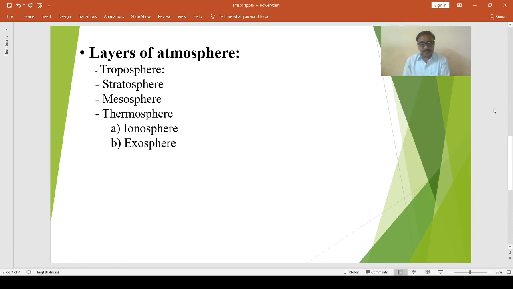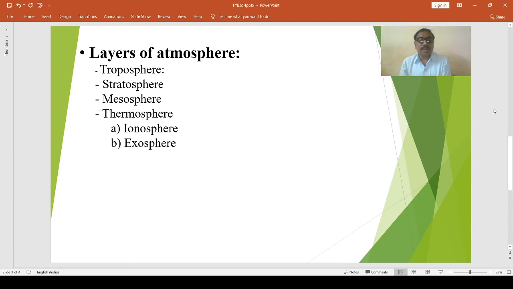D layer reflects the signals of low frequency radio waves but absorbs the signals of medium and high frequency waves. This layer disappears with the sunset. It is associated with solar radiation. E layer, also known as the Kennelly-Heaviside layer, extends between the height of about 104 km to 110 km from the Earth's surface.